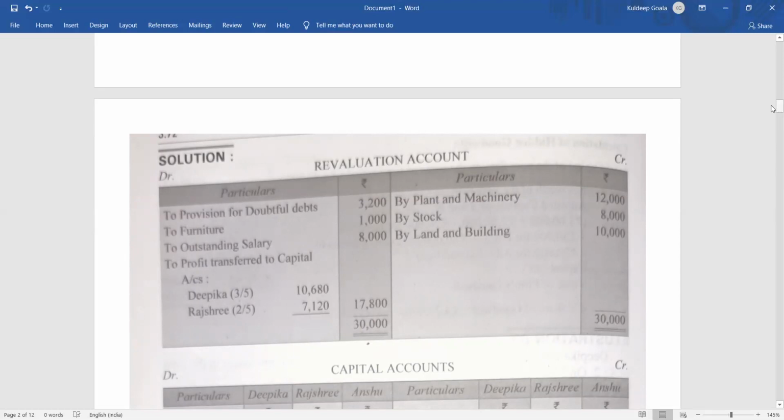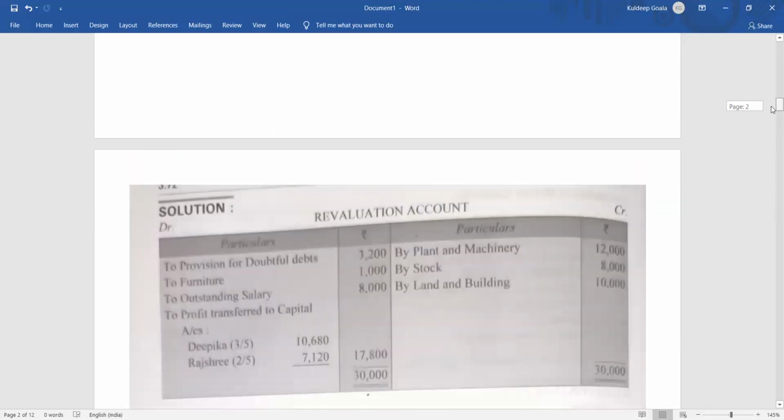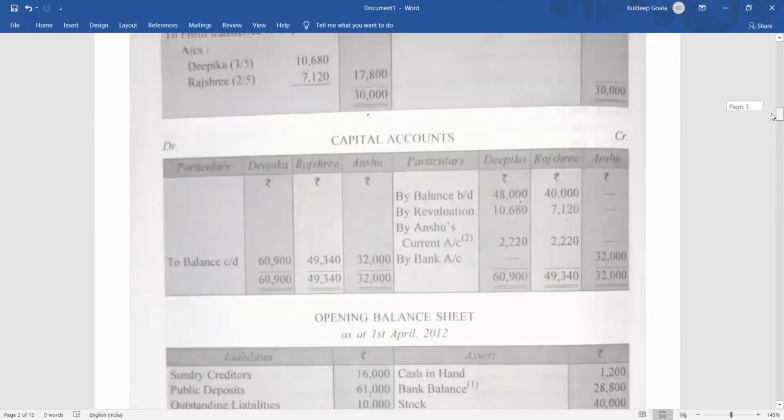Now coming back again, we are going to give admission now. So what is the journal entry for admission? Anshu is going to bring 32,000 as capital. So the entry for capital should be given first. In some books the goodwill entry is given first, but generally you can give the admission and then adjust the goodwill. There is no problem. So what is the admission entry? Bank account debit to Anshu's capital account. So Anshu's capital account credit side by bank account 32,000.